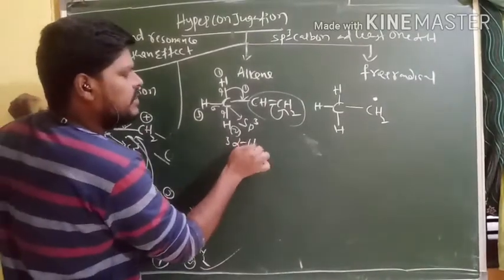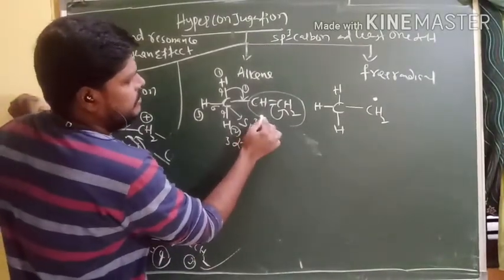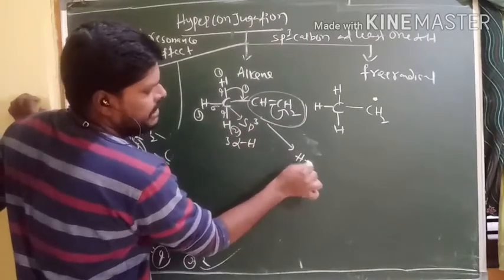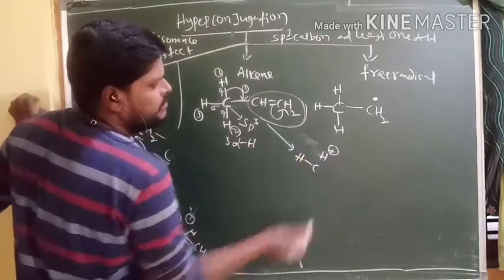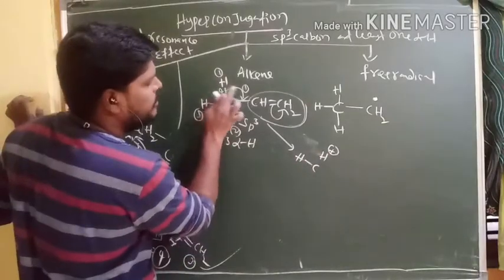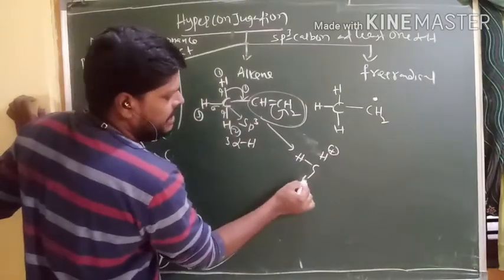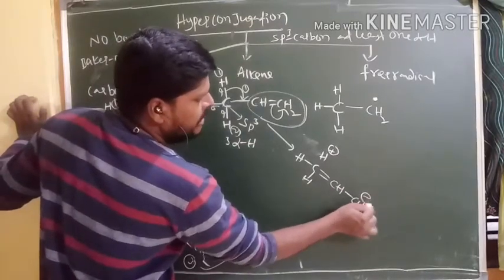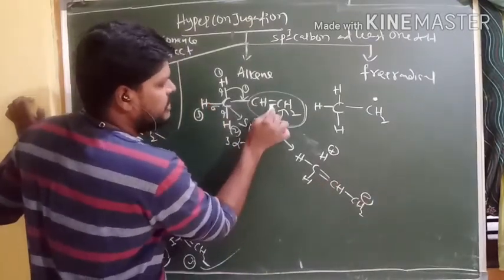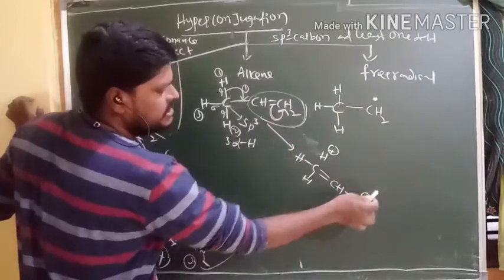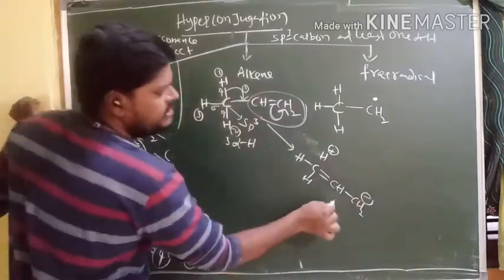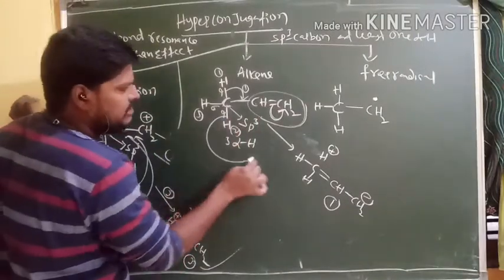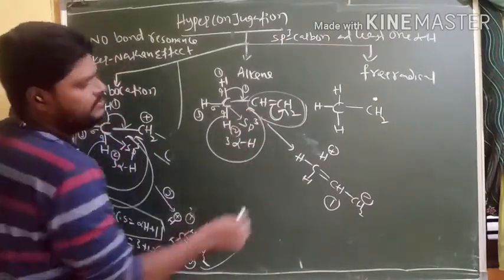Yes, we have 3 alpha hydrogens. Right. First one here, hydrogen. This hydrogen gets a positive charge, sir, because the sigma bond rotates between these 2 carbons and hydrogen to make a double bond here, CH2 minus. Why minus, sir? Because this sigma bond rotates toward this carbon and it gets a negative charge. This is the first structure for this one, and I want to rotate the second sigma bond towards this one.